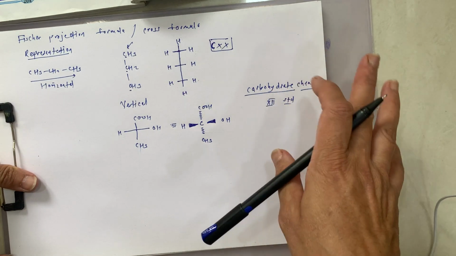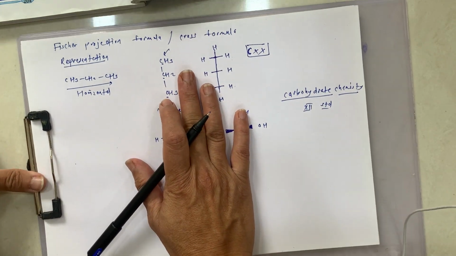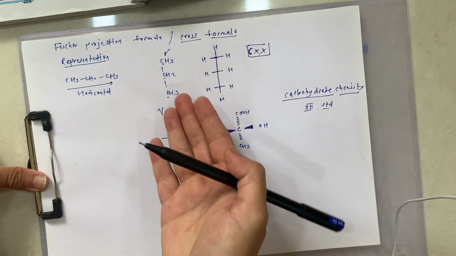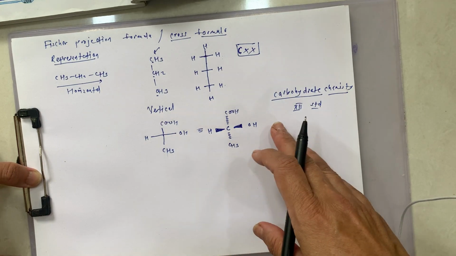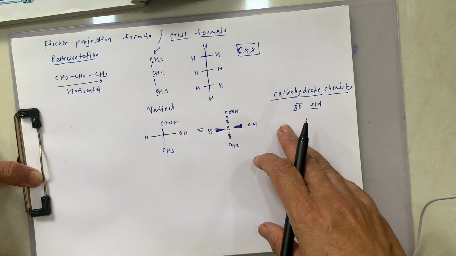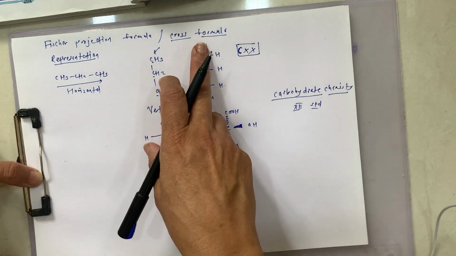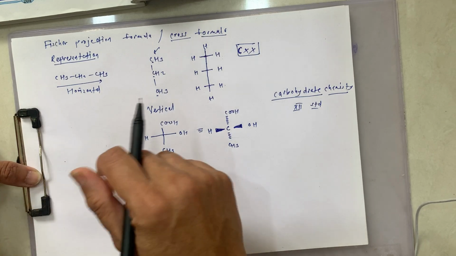That is why you have to know what the Fischer projection formula or cross formula is, and how we are going to represent the compounds. In carbohydrate chemistry, there are minimum 6 carbons and we have to represent these 6 carbons in this formula, and that is the Fischer projection formula.